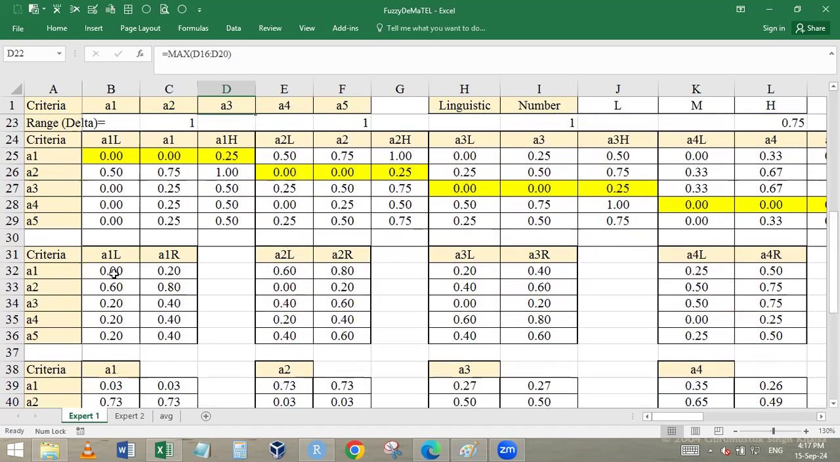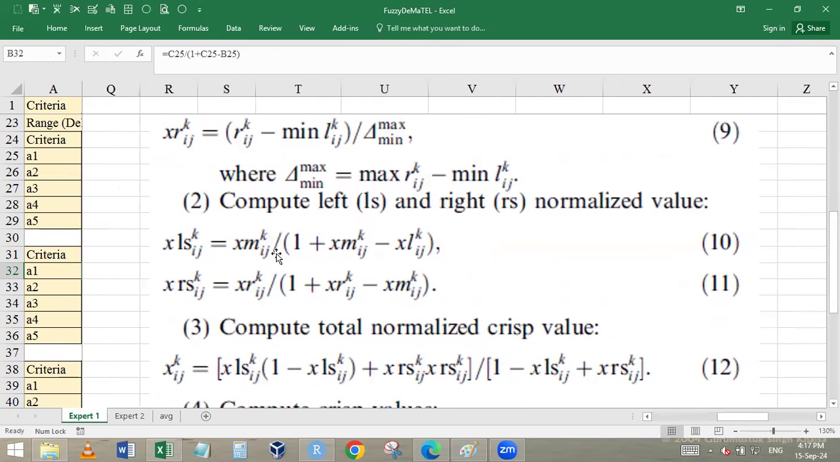After that, we will compute the lower, the left and the right side value. The formula for that is left side, right side. Left side is equal to middle value divided by 1 plus middle minus low. Right side is equal to right side value, or upper value, or the higher value, divided by 1 plus upper value minus middle value. So is this formula clear?